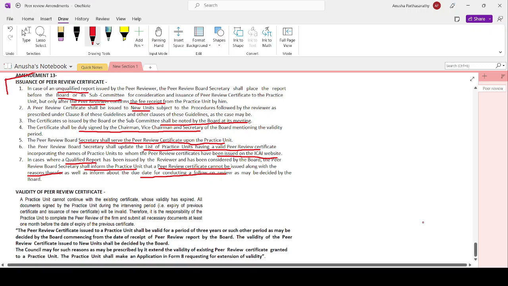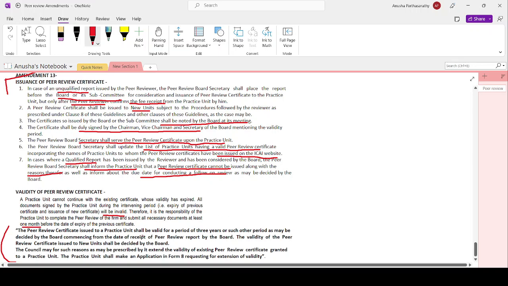Now, validity of peer review certificate. Some new points have been added. A practice unit cannot continue with an existing certificate whose validity has expired. All documents signed by the practice unit during the intervening period will be invalid. When there is no valid peer review certificate, all documents signed by the practice unit will be deemed invalid. Therefore, it is the responsibility of the practice unit to complete the peer review of the firm and submit all necessary documents at least 1 month before the expiry of the previous certificate.